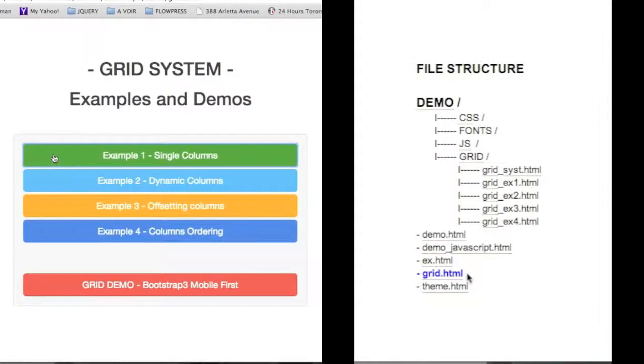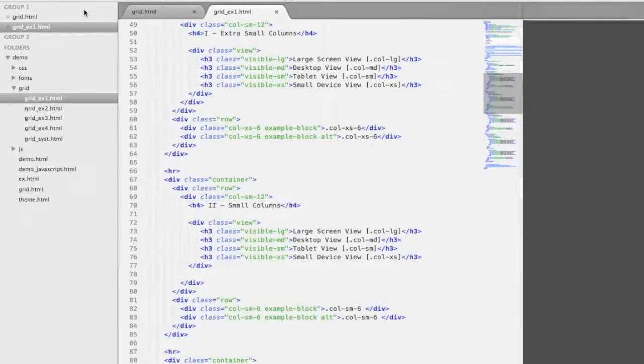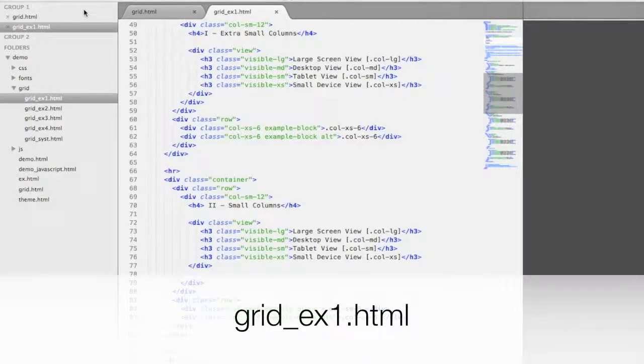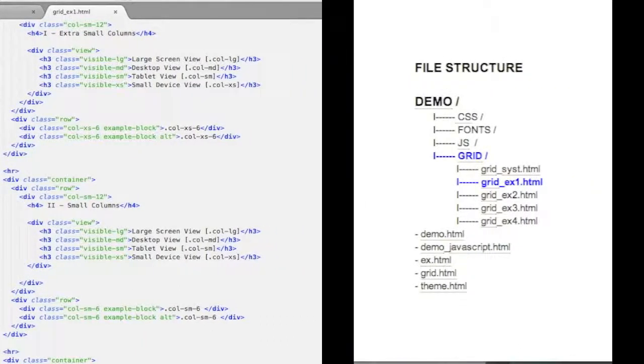You're going to find the file grid.html in the folder demo that you have downloaded earlier during this course. In your code editor, you're going to open the same folder demo, and inside this folder demo, you'll find the grid folder, in which you'll find the file grid_x1.html. So go ahead, open the file grid_x1.html in your code editor, and we'll be ready to start.